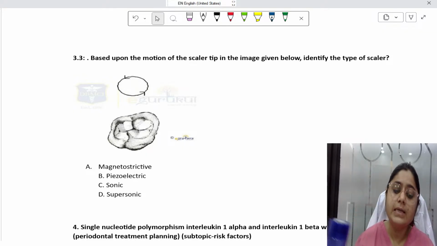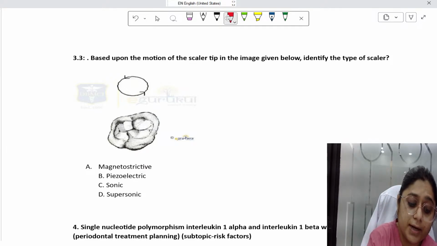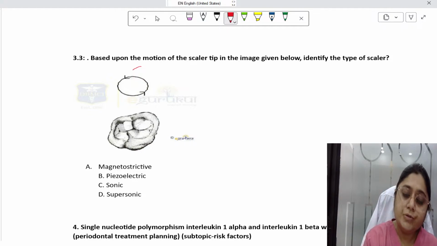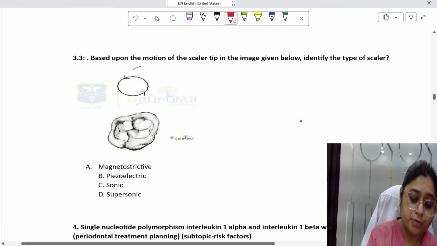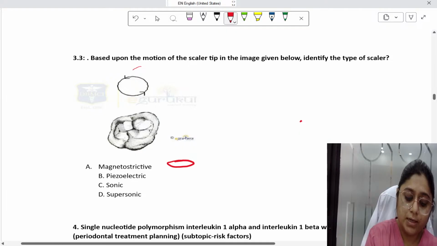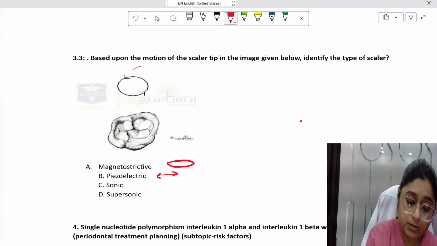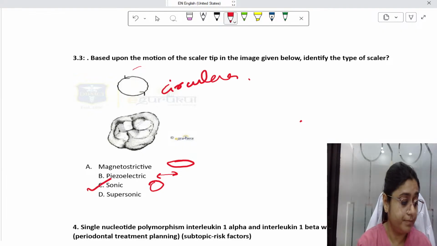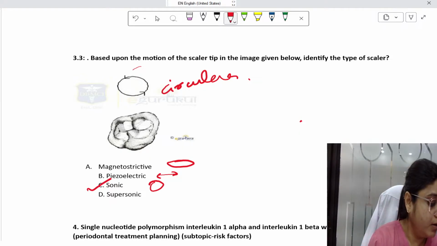Based upon the motion of the scalar tip in the image given below, identify the type of scalar. Option A, magnetostrictive, piezoelectric, sonic, and supersonic. Here you can see that it is a circular motion, right? There is nothing like supersonic. Magnetostrictive will have an elliptical motion, piezoelectric will have a linear motion, and the sonic will have a circular motion. This is a circular motion, so the answer to this question is sonic. It is C. I hope most of you are able to answer these questions, guys.